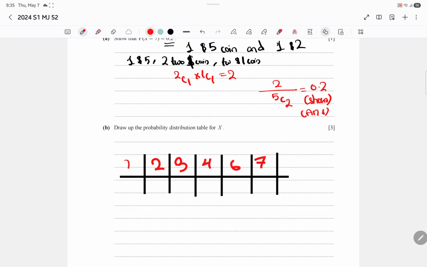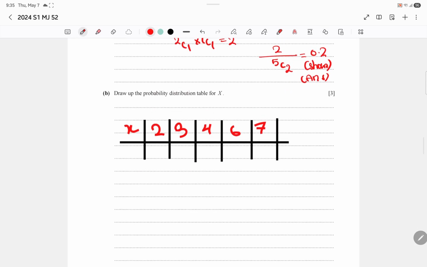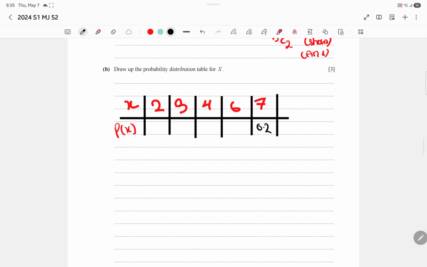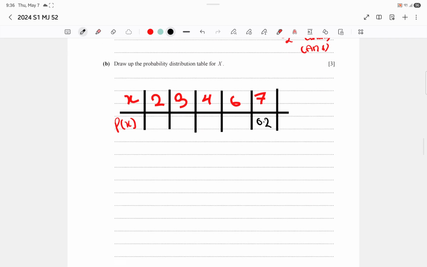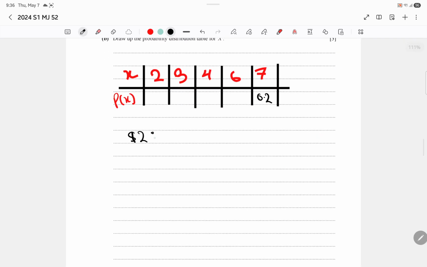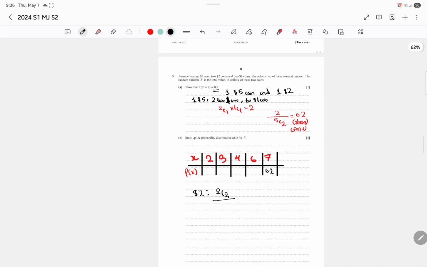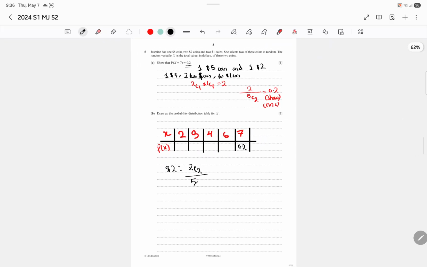For each step we have to use combination actually. So P(x): for the probability of 7 we already know that it is going to be 0.2. What about the probability of 2? The probability of 2 is $1, $1. Out of 2 she selects 2, so 2C2, and then 5C2, which is 0.1. Hence this is going to be 0.1.